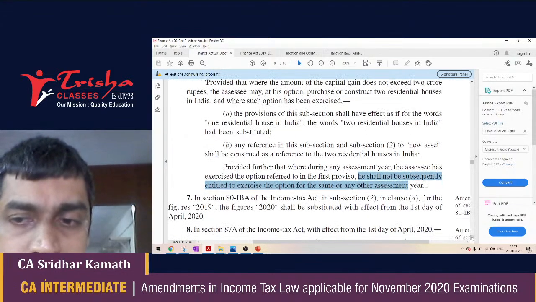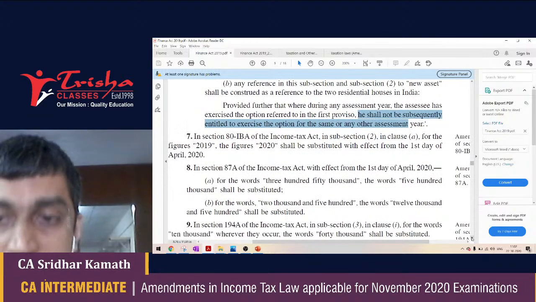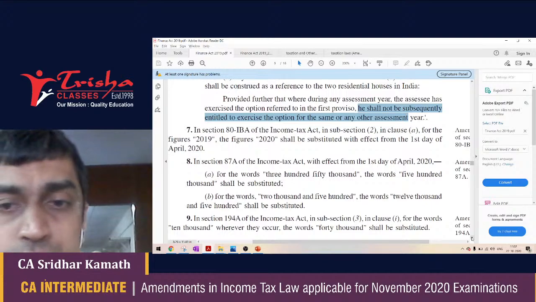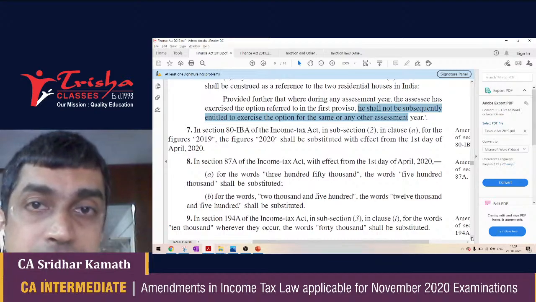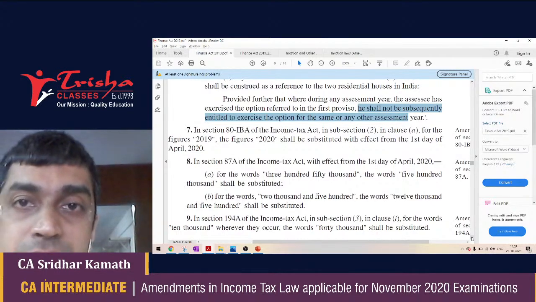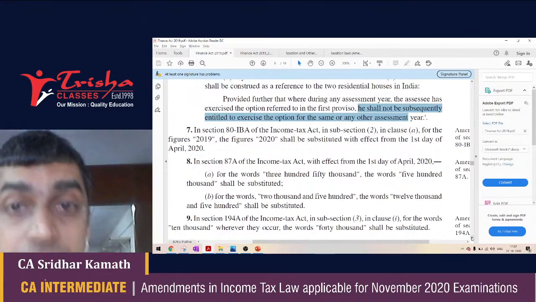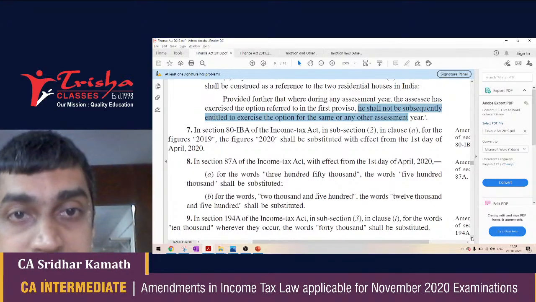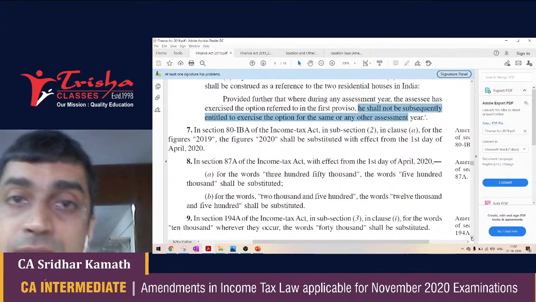So Finance Act 2019 introduced the changes to Section 54, and then came in another huge amendment, Section 87A. Huge amendment. If not from a CA intermediate exam angle, definitely from a practical angle, this has been a huge amendment that has happened. 87A, which talked about rebate available for SSEs with incomes not exceeding a certain limit. That limit was 3,50,000 till assessment year 2019-20. Now they have raised it to 5 lakh rupees.